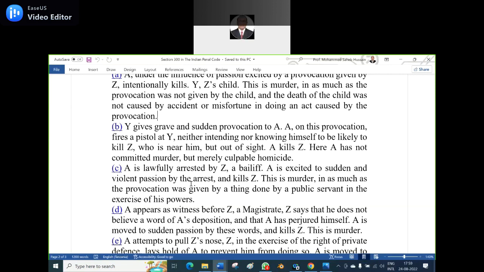Because he doesn't have any intention to kill Z, number one. Number two, Y gave a grave provocation and he actually wants to kill Y, but Y escaped by chance, and behind Y, Z may be standing over there. So I used one terminology here. Can you tell me?